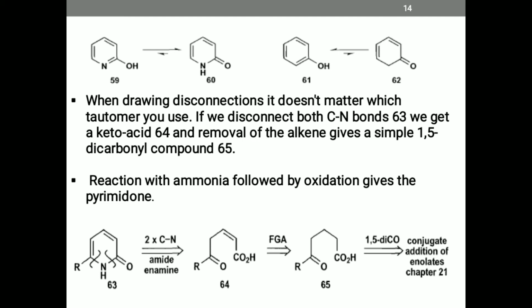When drawing this disconnection, it does not matter which tautomer you use. If we disconnect both CN bonds in 63, we get a keto acid 64. Removal of the alkene gives a simple 1,5-dicarbonyl compound 65. Reaction with ammonia followed by oxidation gives the pyrimidone.